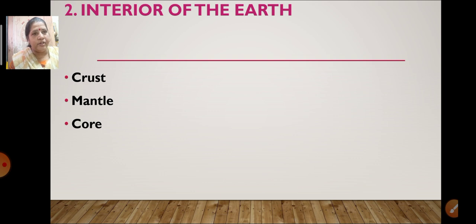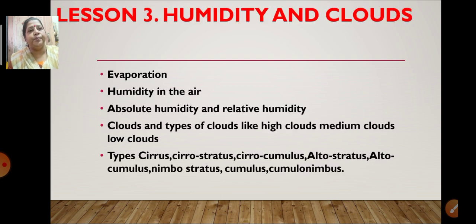Okay children, let's continue. The third lesson over here is humidity and clouds. In humidity and clouds, we have learned about the process of evaporation, then the humidity that is present in the air. The humidity is absolute humidity and relative humidity. What is the meaning of absolute humidity and relative humidity?